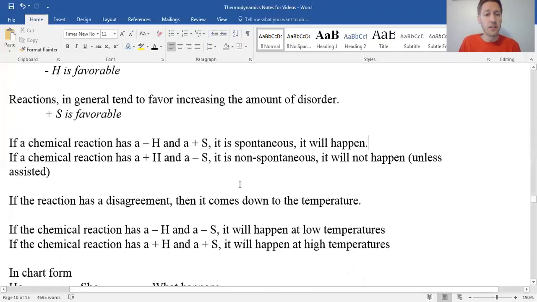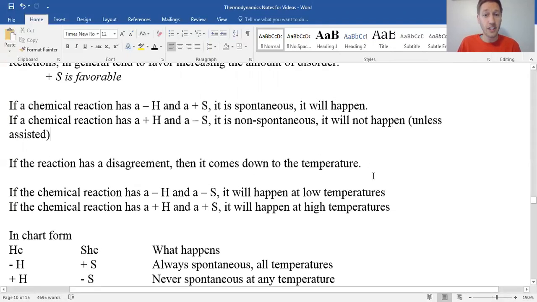Next, if it's a positive H, which means it takes energy, and it makes things orderly, it's non-spontaneous. It doesn't happen on its own. You can think of this like cleaning your bedroom. Cleaning your bedroom would take an input of energy from you, positive H, and your room gets more orderly. Does it happen spontaneously? Probably not. When we say something's non-spontaneous, it doesn't mean it can't happen. It just means it needs something from outside the system to assist it, something else providing some motivation to the molecules.